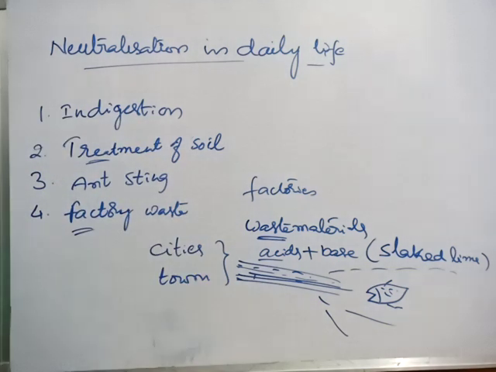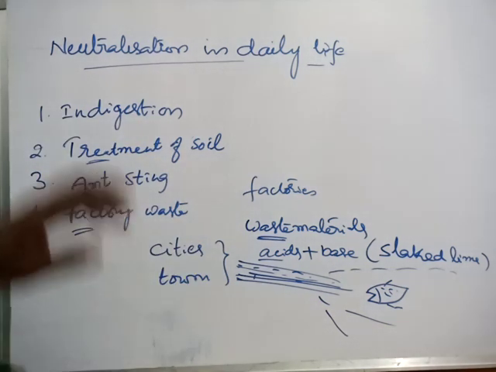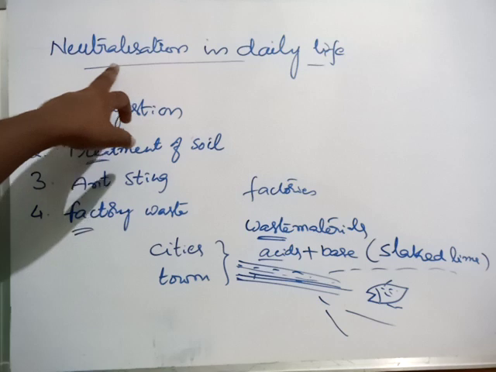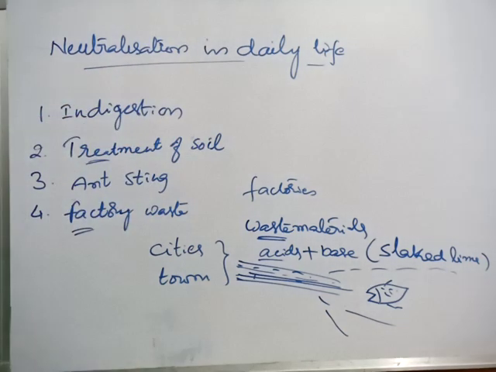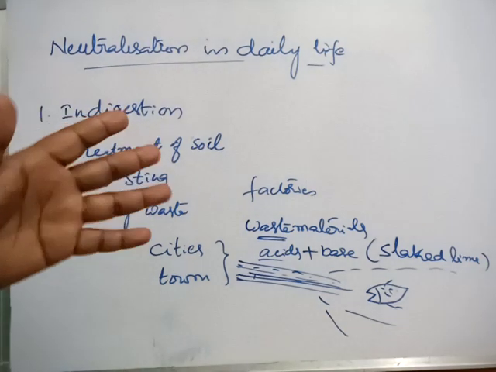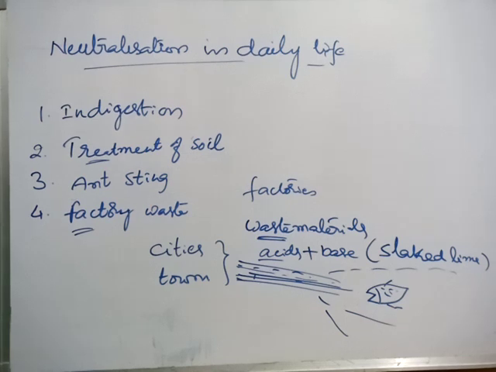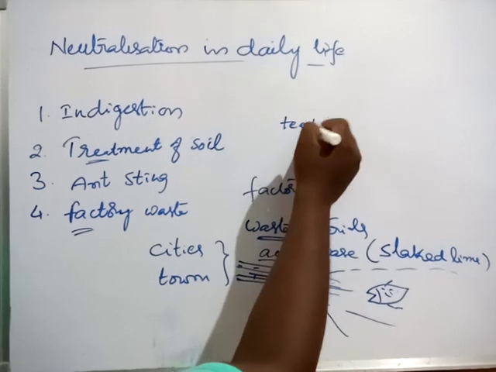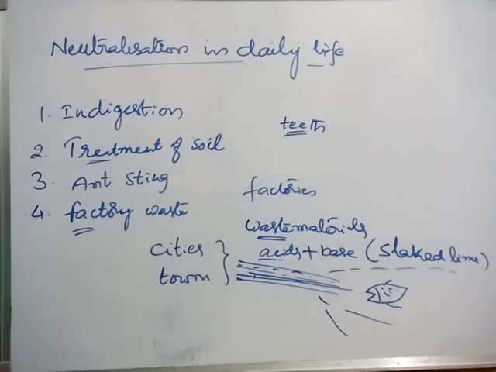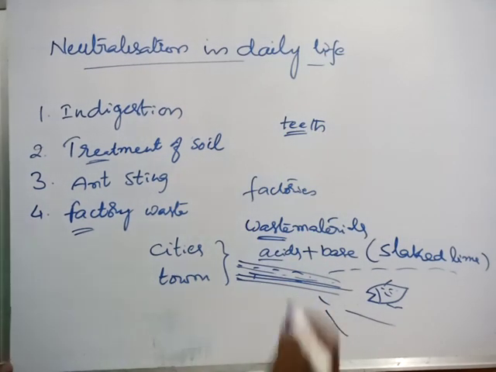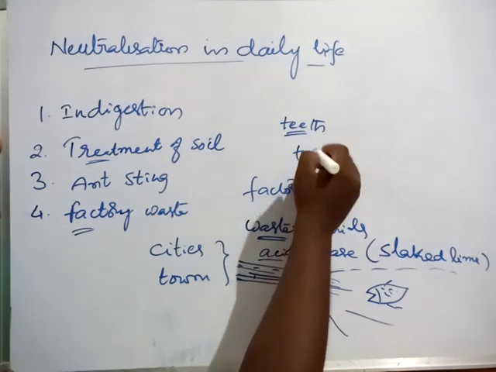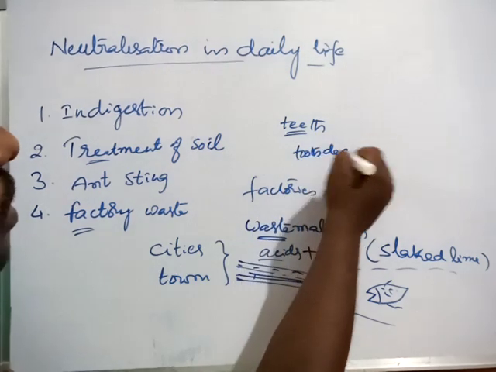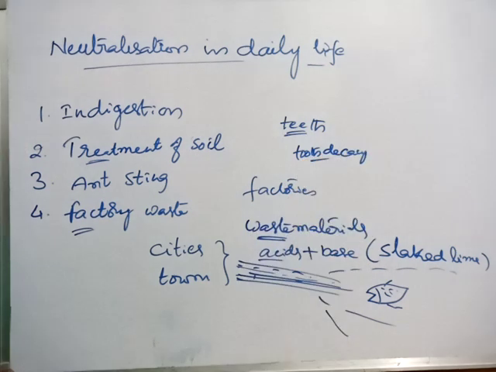So in this way we have so many applications and uses of neutralization in daily life. So many will be there. Even if you don't clean the teeth properly, definitely we will be affected by tooth decay. Tooth decay will occur, pimples will come.